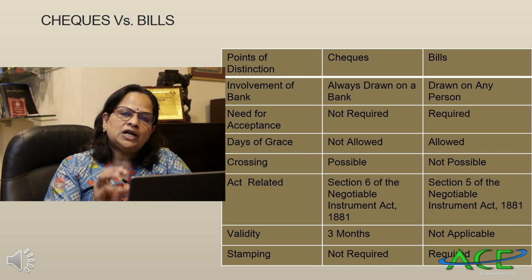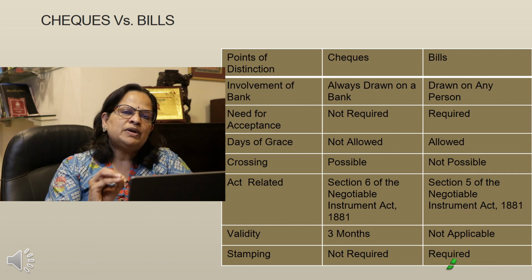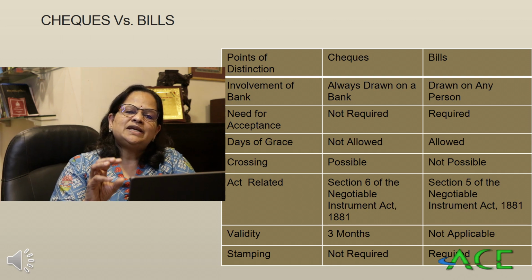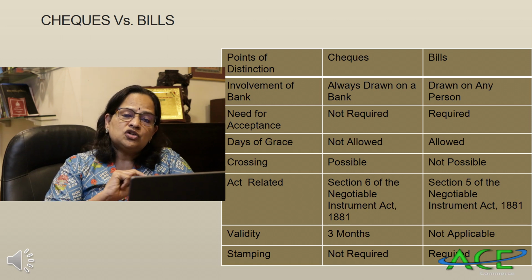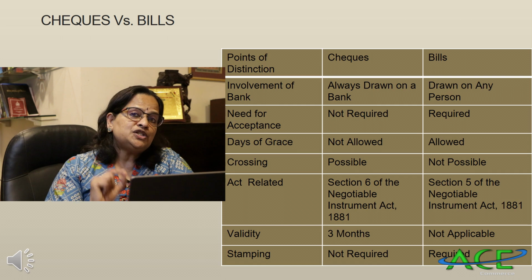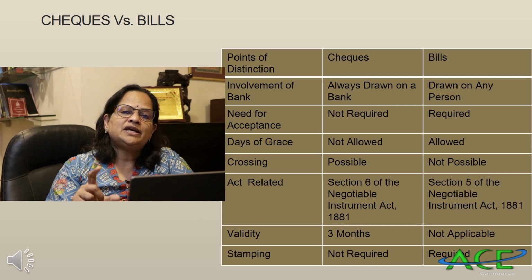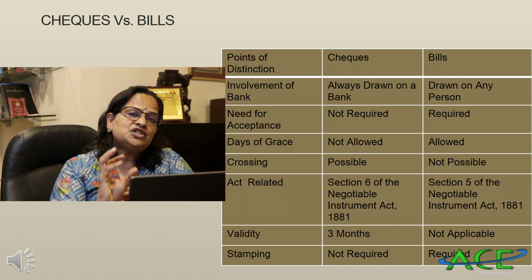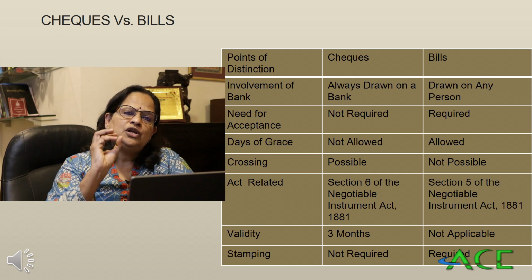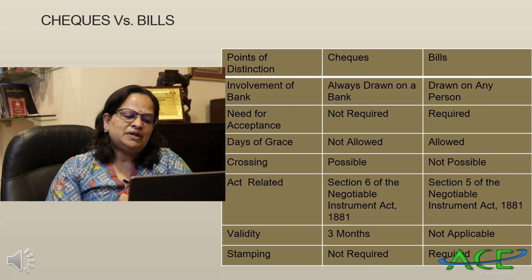Days of grace is not allowed in the case of check. If the date is 20th November itself, payment will be there. Whereas in the case of bills, 3 days of grace is allowed. Crossing the check. It is possible in the case of check, but it is not possible in the case of bill. If a check is crossed, meaning you cannot negotiate. That condition is there. Account payee crossing, meaning through account only we can collect the payment. Whereas it is not possible in the case of bill.